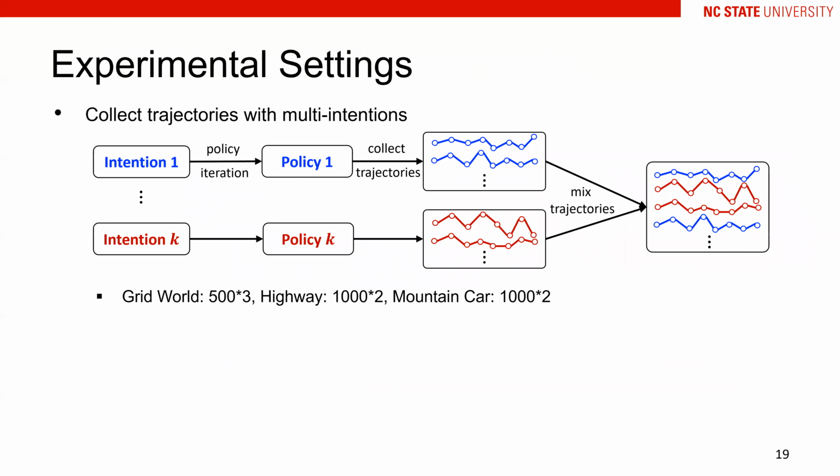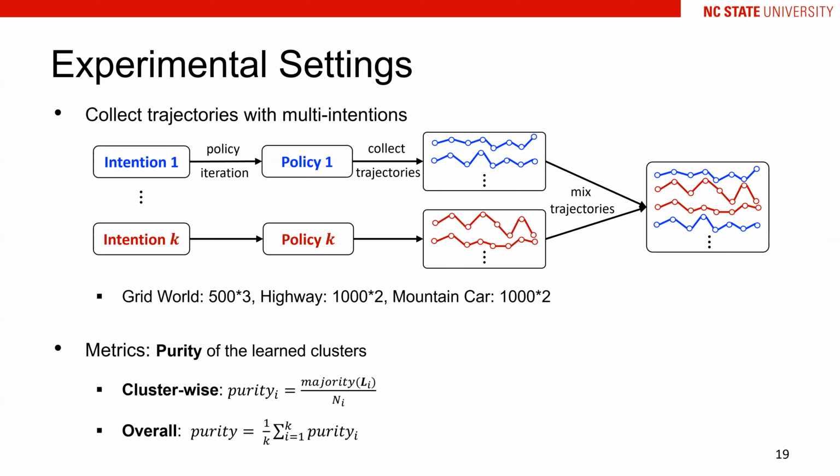In all 3 simulation environments, for each intention, we first learn the policy based on policy iteration, and then use the policy to collect a bunch of trajectories. Afterwards, the trajectories with different intentions were mixed together. The mixed trajectories were clustered by EMRL, and we measured the clustering results by the purity of each cluster and overall purity among all clusters. Specifically, the cluster-wise purity is calculated by the number of majority labels divided by the size of the cluster, and the overall purity is calculated by the mean purity of all clusters.